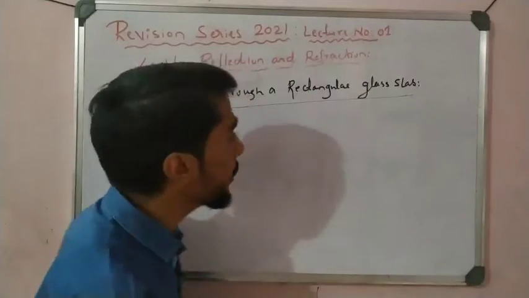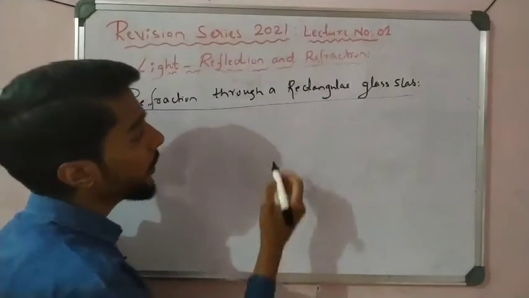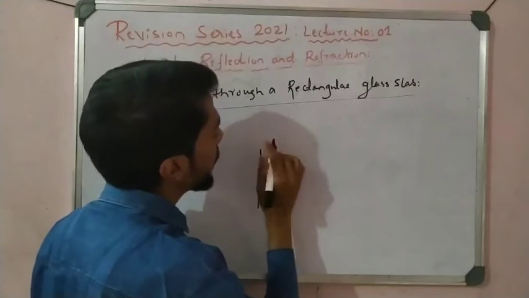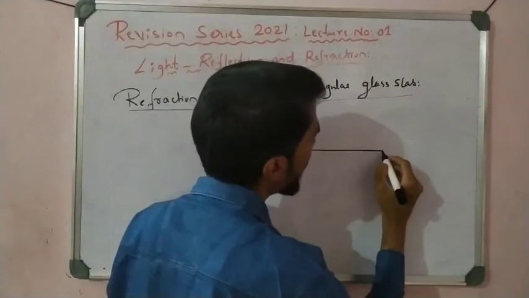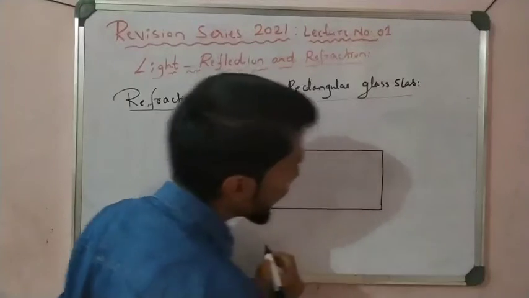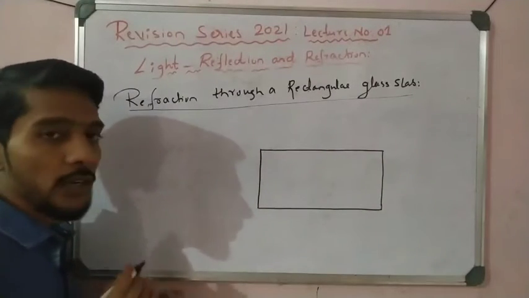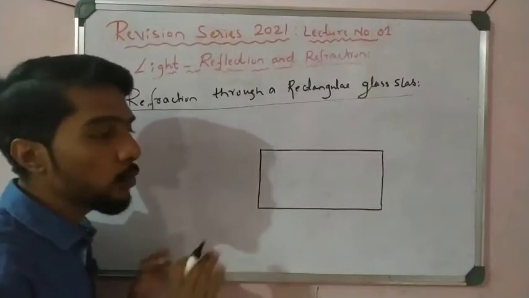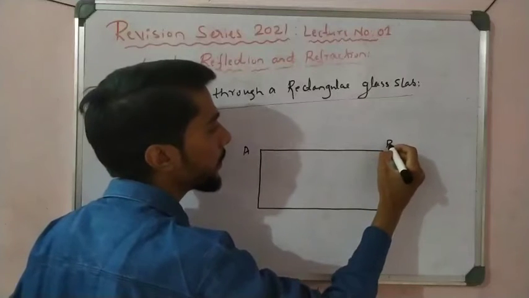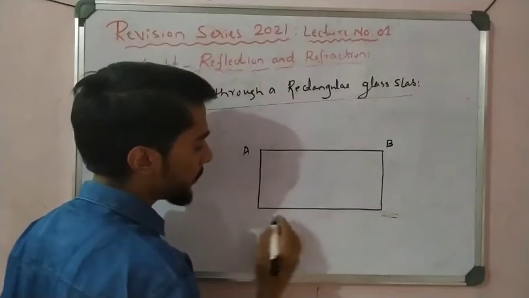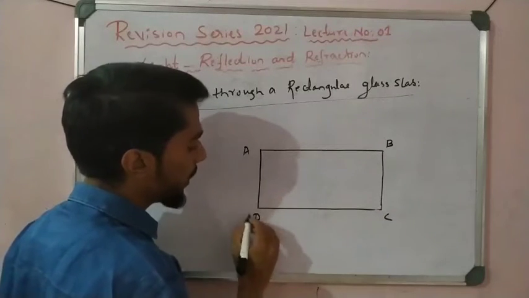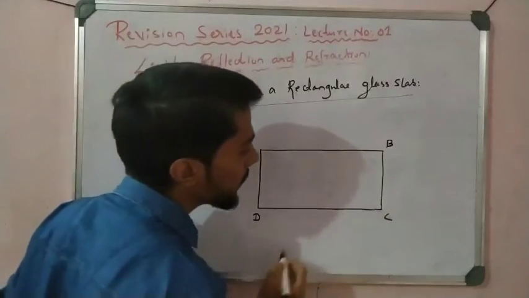So let us observe carefully. Many questions arise from here. First I draw a rectangle diagram. In the examination they ask you to draw the diagram to represent the refraction of light through a glass slab, so practice this diagram. See how I draw it, very easy. First draw a rectangle in 2D. I name the corners A, B, C and D, four sides.